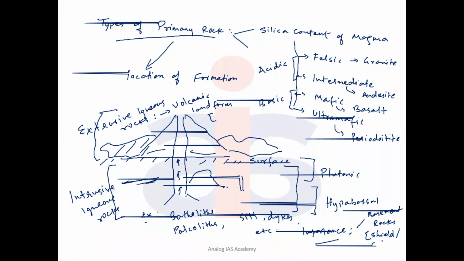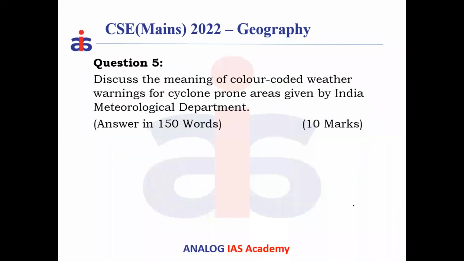So these are responsible for the formation of the continents. Next, igneous rocks or primary rocks contain a large amount of mineral resources, both metallic, non-metallic, rare earth materials, and atomic minerals. So it is a source of mineral resources to the world, but not fossil fuels. This is the first question, for which you can write the answer.